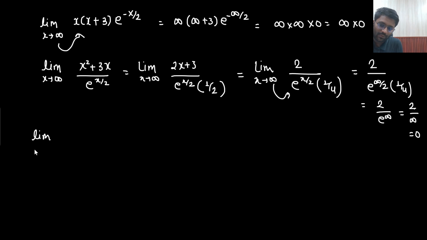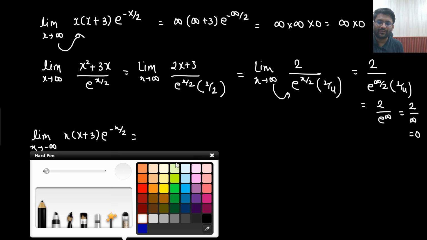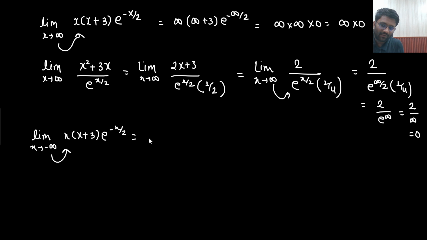So limit x tending to minus infinity of x into (x plus 3) e to the power minus x by 2. If I directly put minus infinity, this will become minus infinity, and this will become minus infinity plus 3, right?